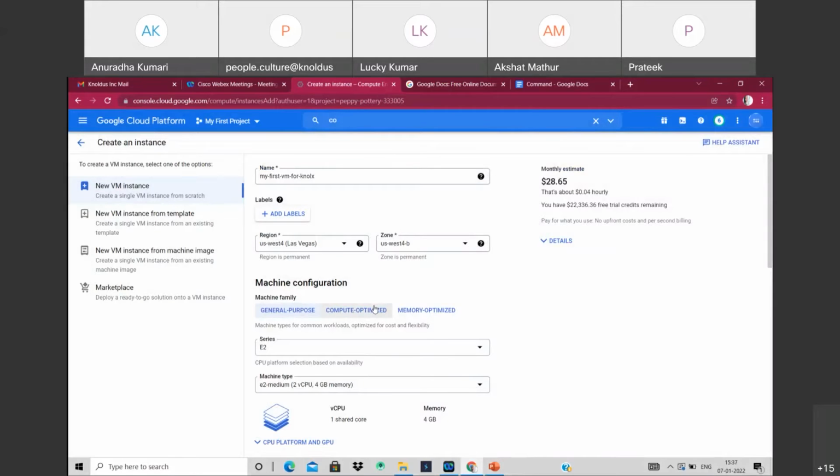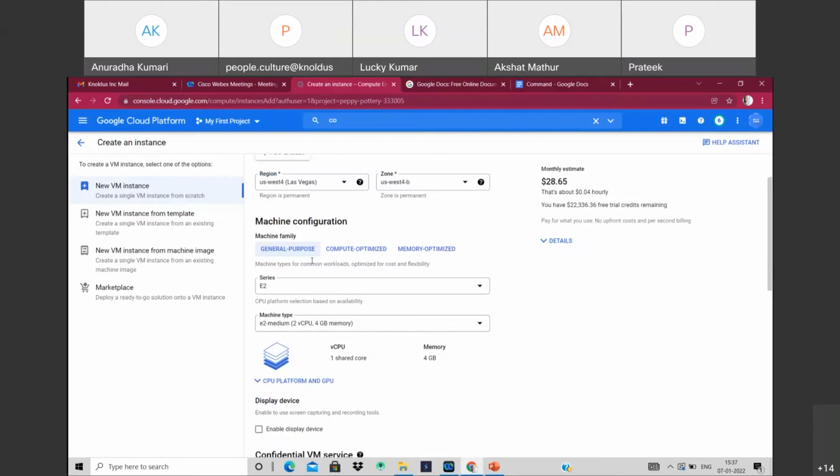You have to choose a region and zone. I'm keeping the default region and zone. The next thing is the machine configuration. In machine configuration, there's the option of machine family. There are three types of machine family: general purpose, compute optimized, and memory optimized.